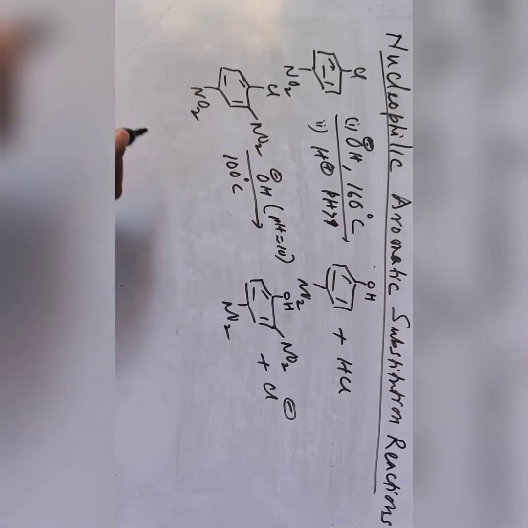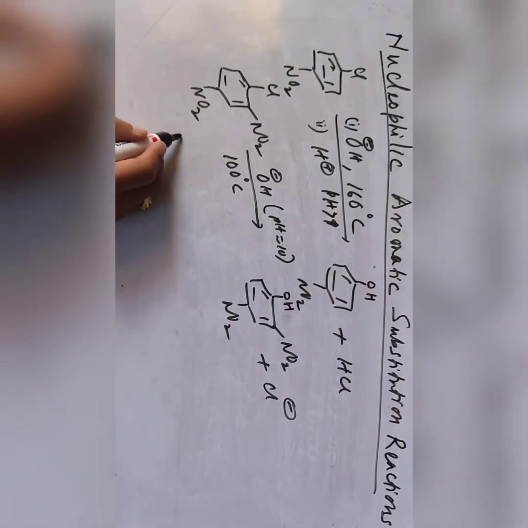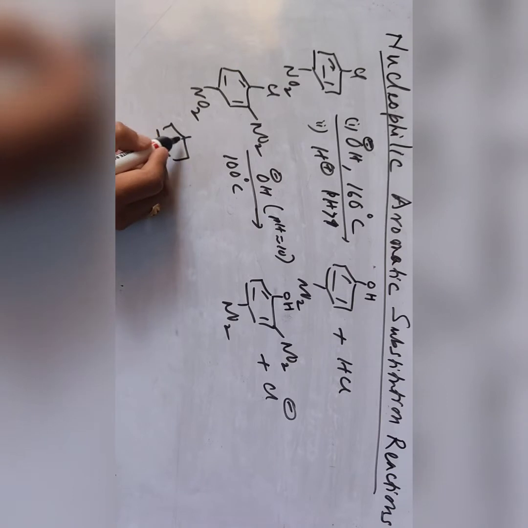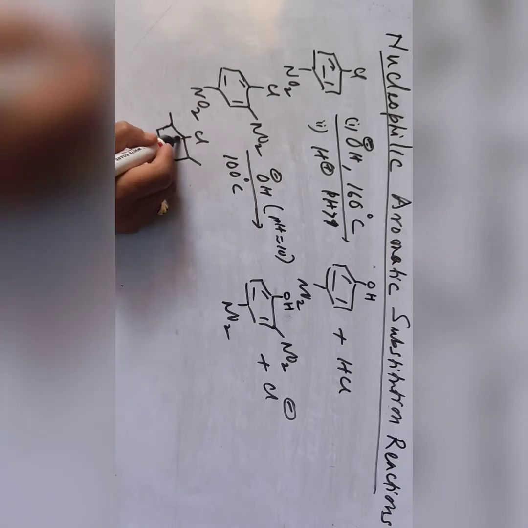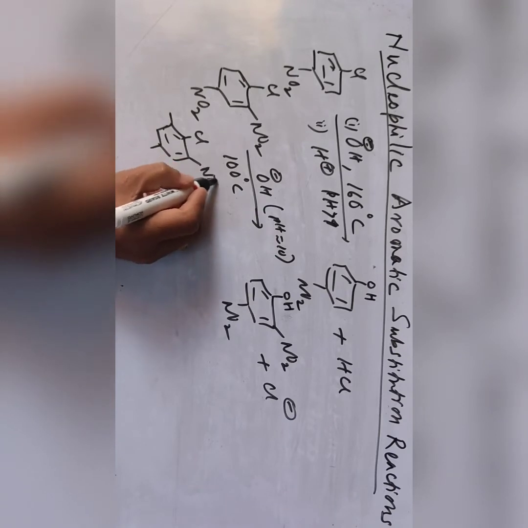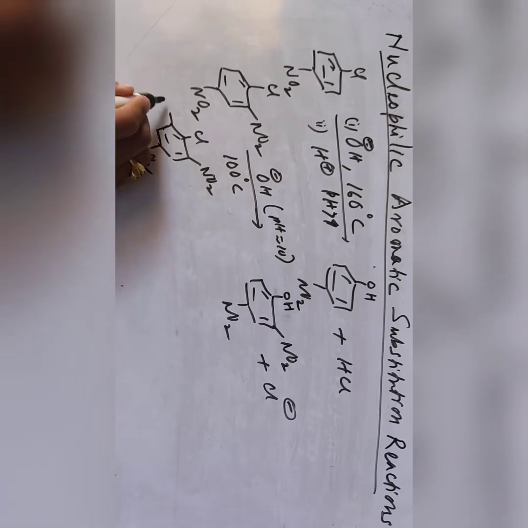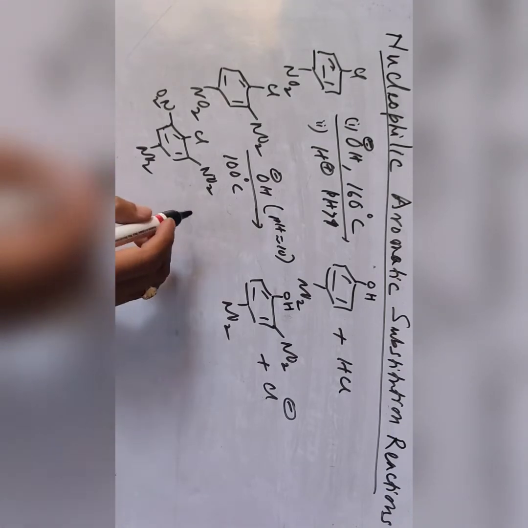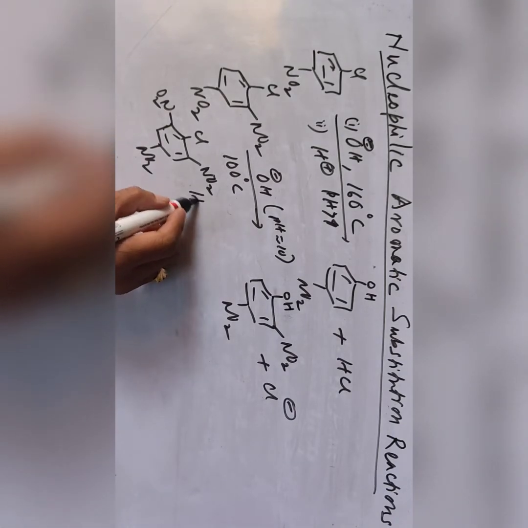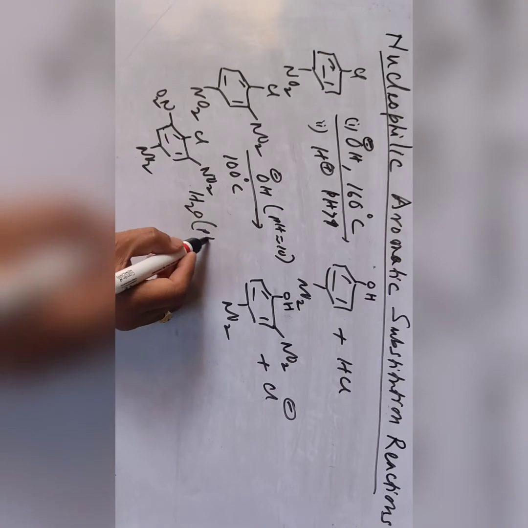If there are 3 nitro groups present, then we can have another reaction, chlorine with 3 nitro groups, trinitro, NO2, NO2. So with more nitro groups, the reaction conditions also become milder, like water, where pH is normal, 7.